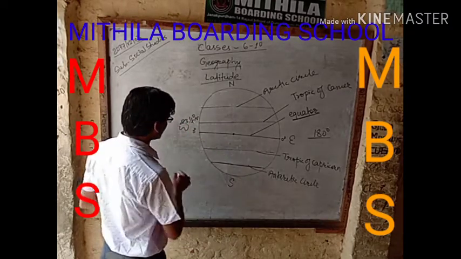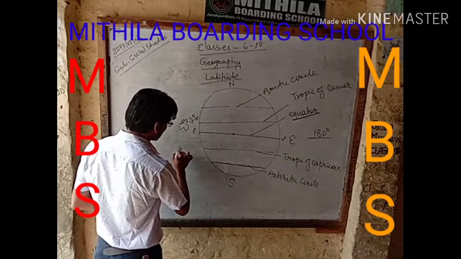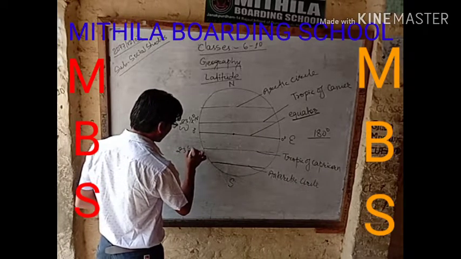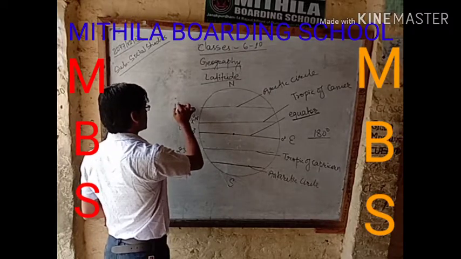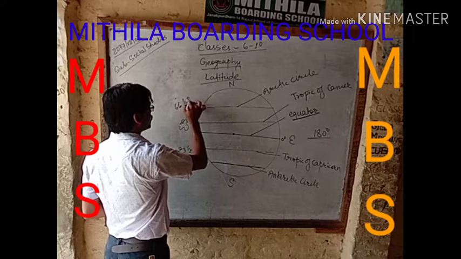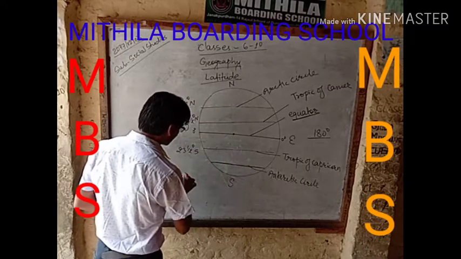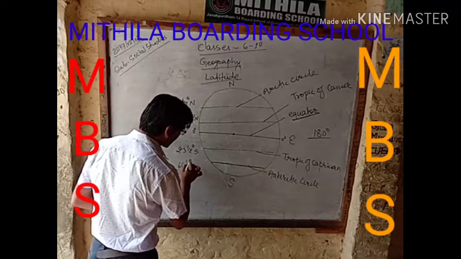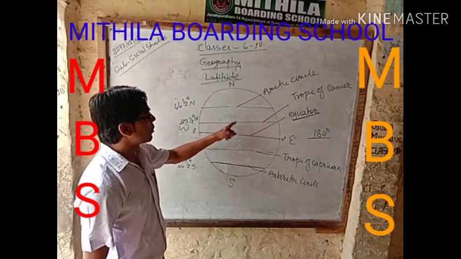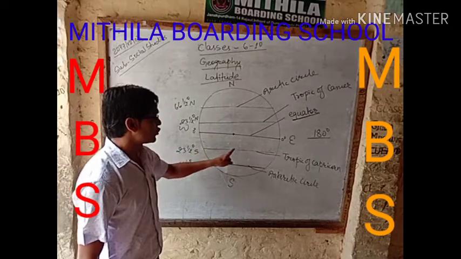Similarly, the Tropic of Capricorn lies at 23 and 1/2 degree south. The Arctic Circle lies at 66 and 1/2 degree north, and the Antarctic Circle lies at 66 and 1/2 degree south. These are the 5 major latitudes.